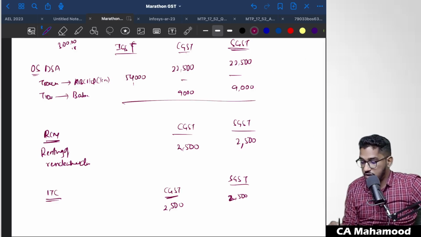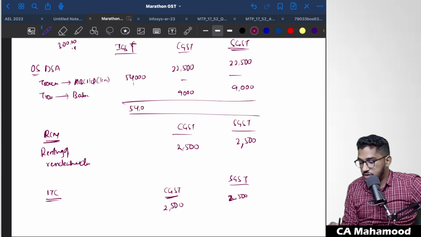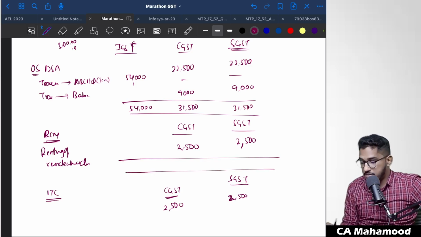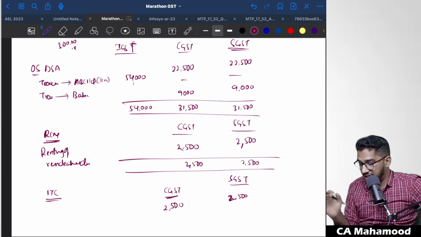So first, what is the total output tax liability? 54,000 rupees of IGST, that is 22,500 plus 9,000 plus more, and 31,500 rupees of CGST, and SGST of 31,500 rupees. What is the tax required to be paid under reverse charge mechanism? 2,500 CGST, 2,500 SGST. This has to be compulsorily paid in cash only.